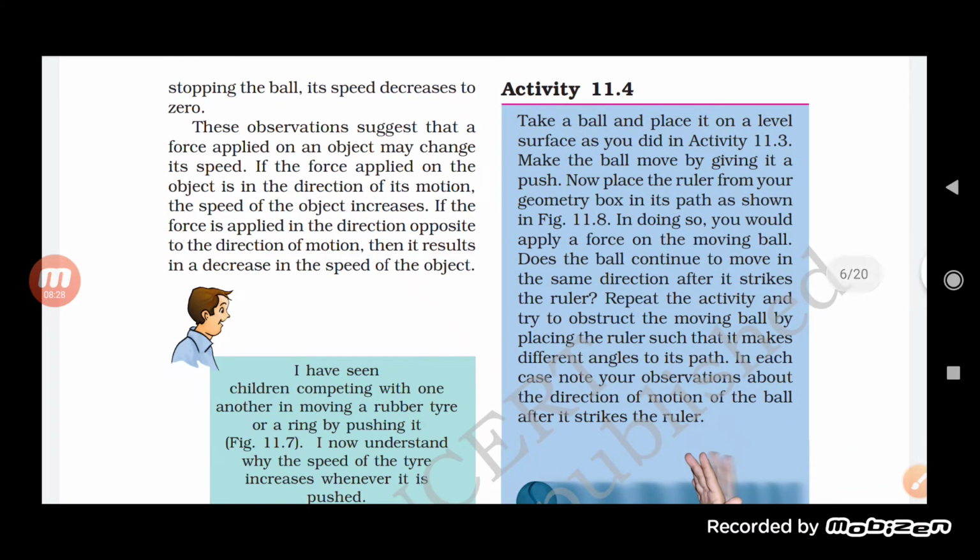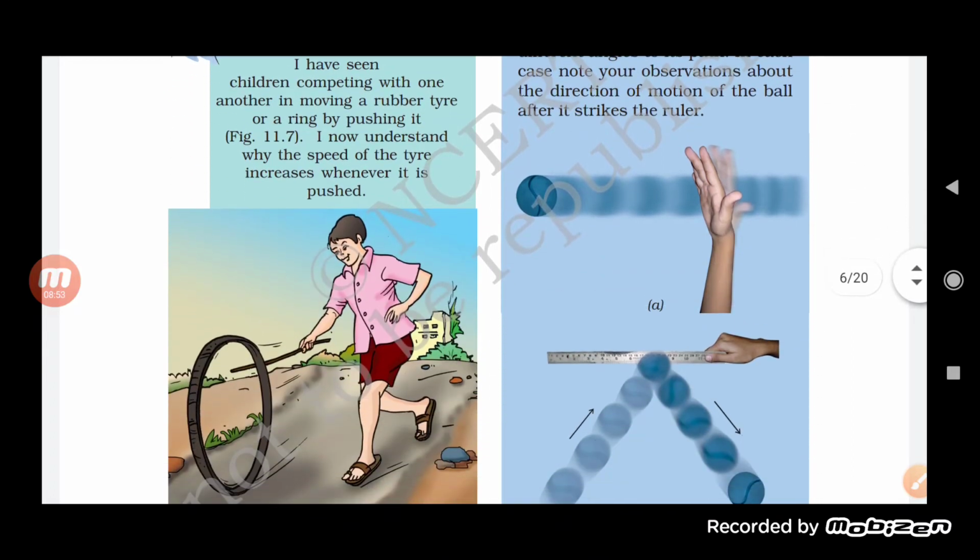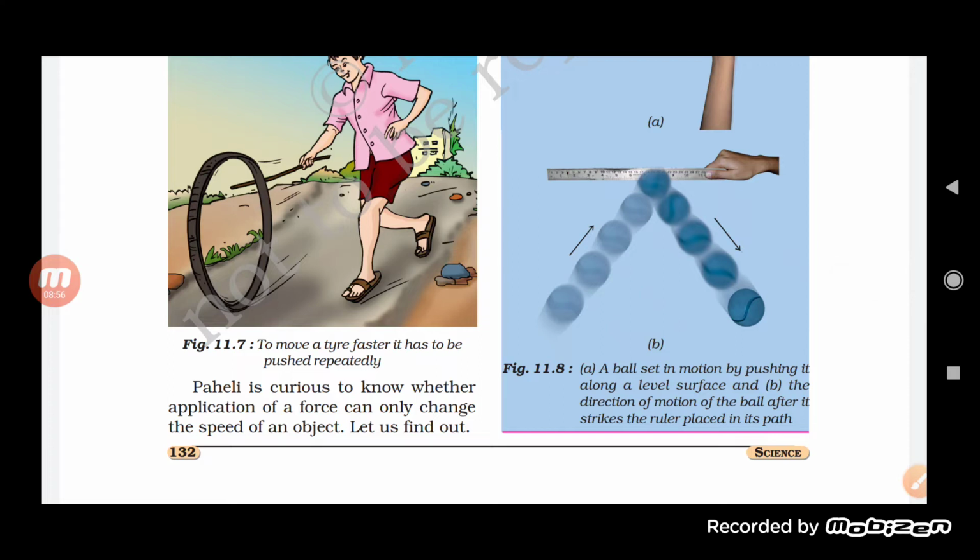First of all, we have taken a ball and kept it on a surface. Now we make the ball move by giving a small push to it. Now we will place a ruler in its path. And what will happen afterward? The ball keeps moving in the same direction until it strikes the ruler. And when it strikes the ruler, it makes an angle and starts moving in a different direction. You can see that at first it was moving in a certain direction, and as it hit the ruler, it starts moving in another direction.